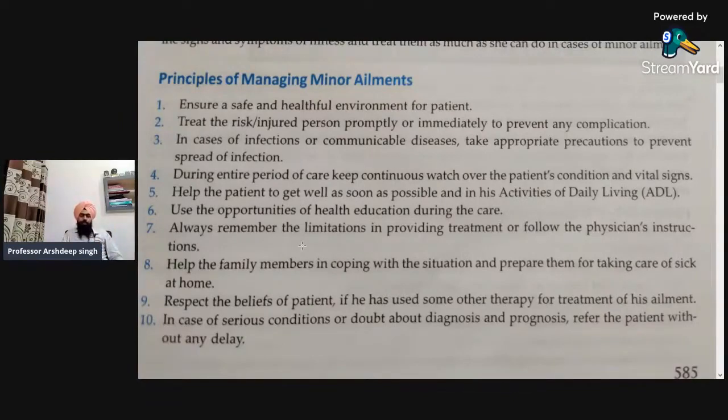And last is, in case of serious conditions or doubt about diagnosis and prognosis, refer the patient without any delay. So if the nurse thinks that the condition is going to worsen, then the patient should be referred immediately to the hospital or to the specific doctor or the specialist. So these are the principles of managing minor ailments.